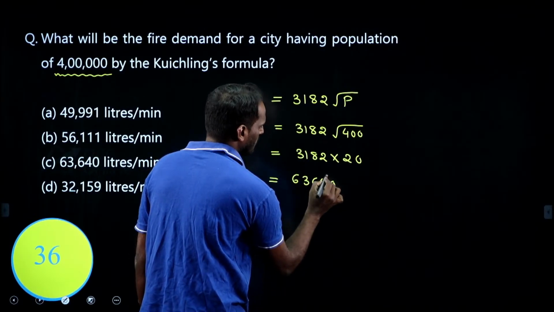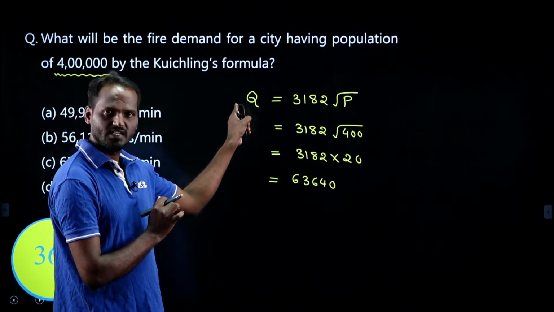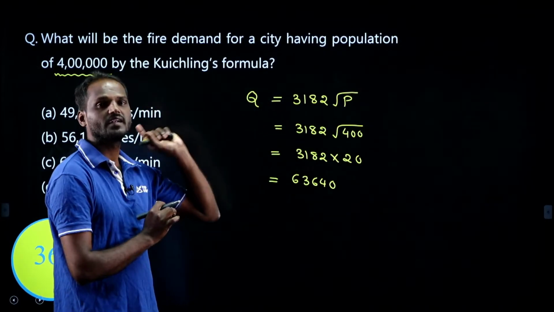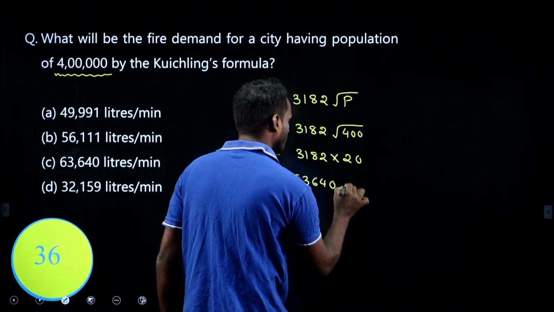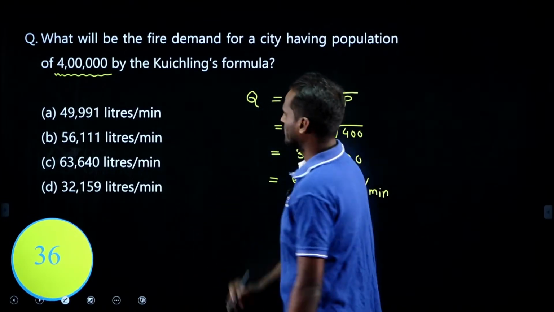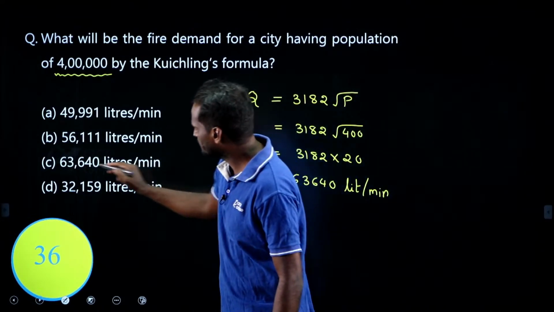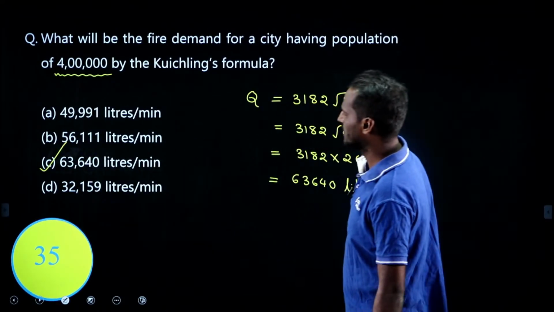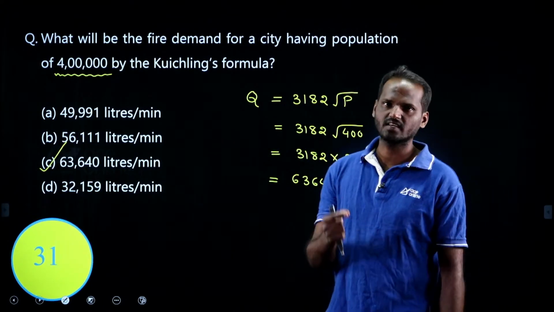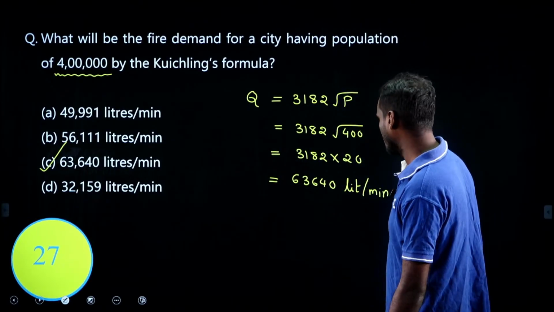6364 and 0. What is the unit? Fire demand, it is an empirical formula. P is in thousands, Q is in liter per minute. Therefore, 63640 liter per minute. Are you getting my point? Therefore, which option is matching? Chennai, right? 63640 liter per minute, right? You can easily solve within the stipulated time, within 30 seconds. Simple numerical questions only they are asking, right?